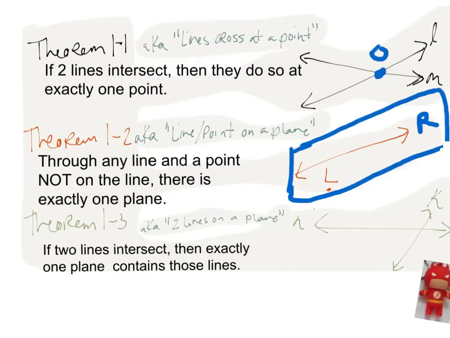So now we can look at our diagram. Theorem 1-3, also known as two lines on a plane, says if two lines intersect, then exactly one plane contains those lines. So instead of saying several planes could, they're saying only one plane can. Now this is line N and line K. Let's go ahead and draw in the one plane that can contain these two lines. There's your plane. And those are the three theorems that you'll be sharing.